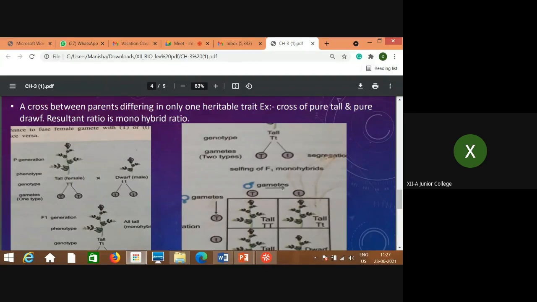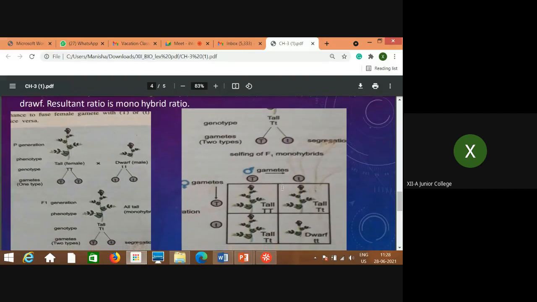Also remember the term monohybrid ratio: when the parents are crossed considering a single character with alternative forms, the ratio that comes at the end is called the monohybrid ratio. Now let us discuss this with an example.